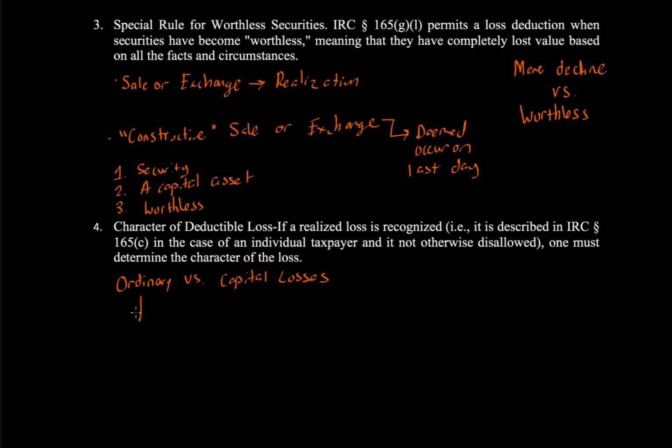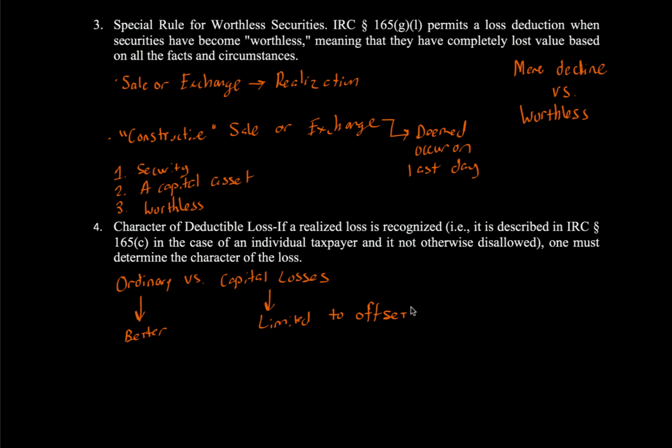With respect to ordinary versus capital losses, it's better to have an ordinary loss. That's a theme that taxpayers want because capital losses are limited generally to capital gains. They offset capital gains. And depending on the type of taxpayer, you might be able to offset some of your capital losses that have gone beyond capital gains with ordinary income. So right now, at the time of the video, it's $3,000 for individuals beyond just capital gains. Capital losses can offset ordinary income. But that might change in the future, so make sure you look at that. There is an ordinary income amount that's usually allowed to be offset, but it's very limited.